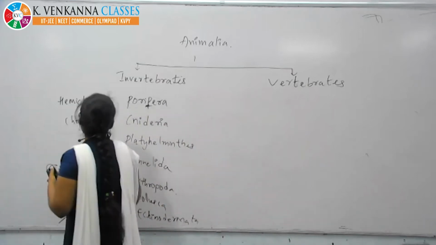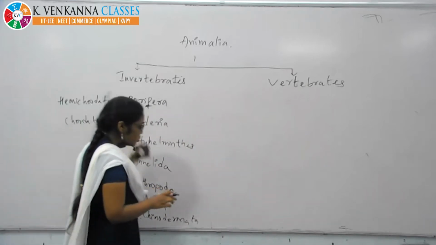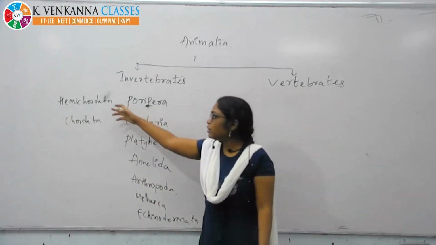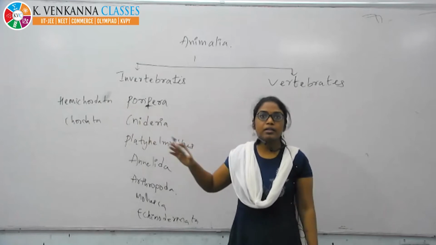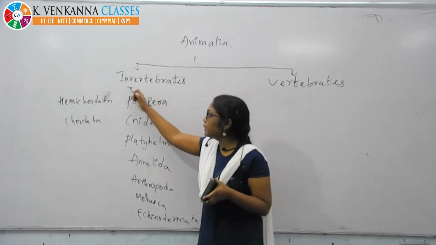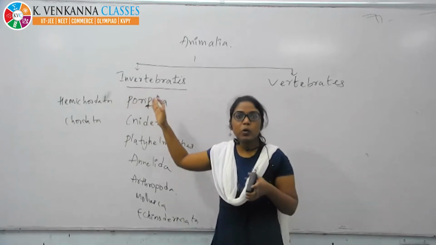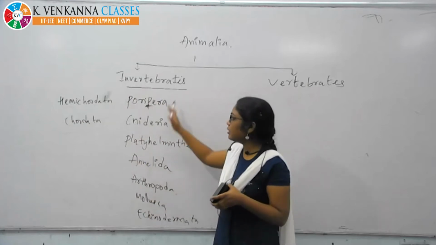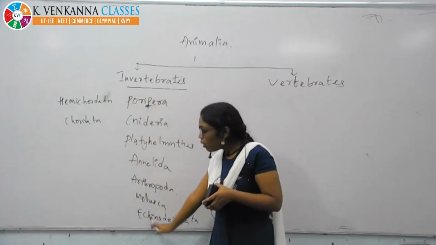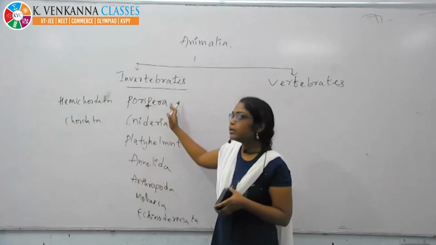Next, Hemichordata and Chordata. In 9th standard these two phyla are there as separate ones, but in the intermediate level, under the invertebrates only, we will study all these phyla.